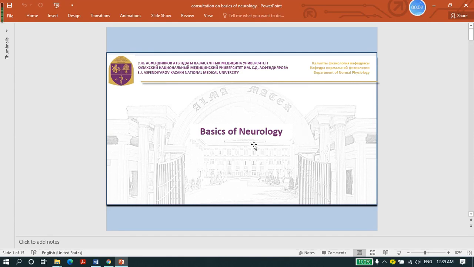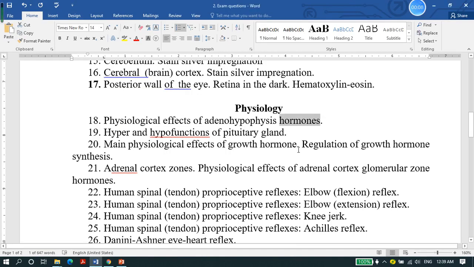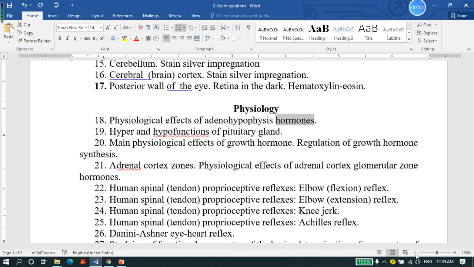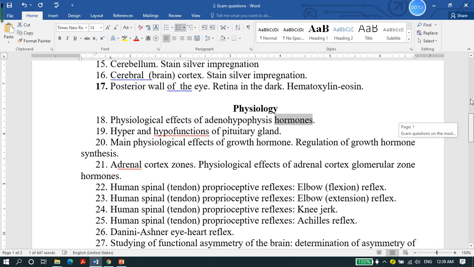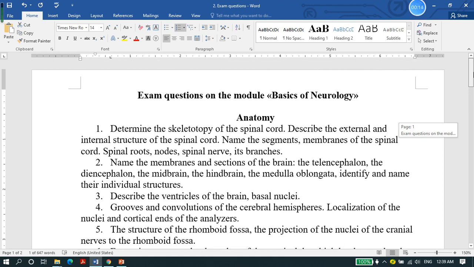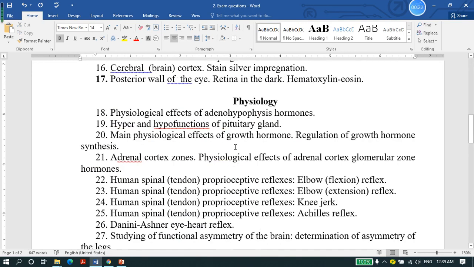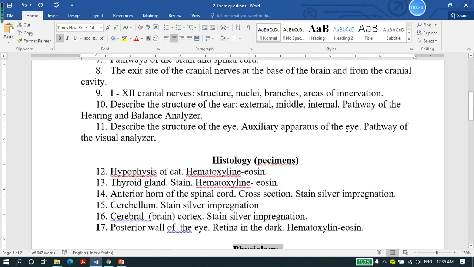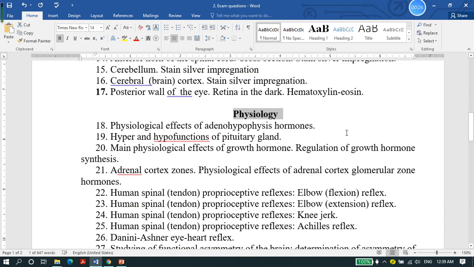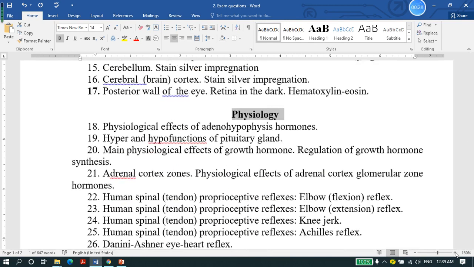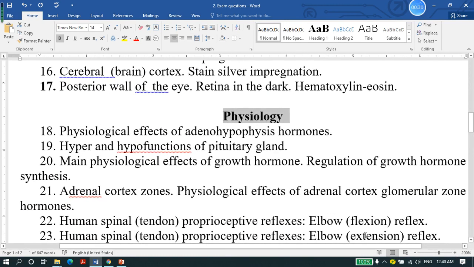Good morning, students. Now let's start our consultation on basics of neurology. First of all, I want to show you the exam question list. Here we have anatomy questions, and on your final exam of basics of neurology you will have 3 questions. One is from anatomy, one is from histology, and the last one is from physiology. I just want to focus on our physiology questions here.